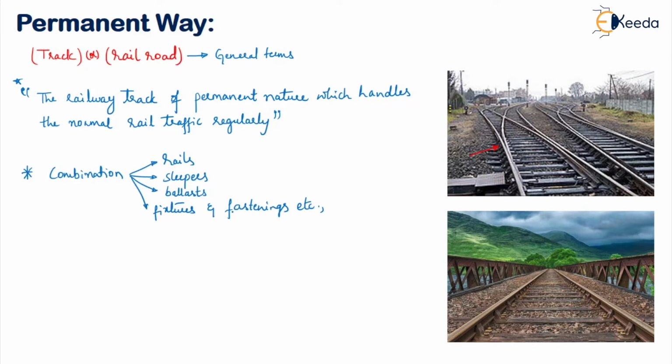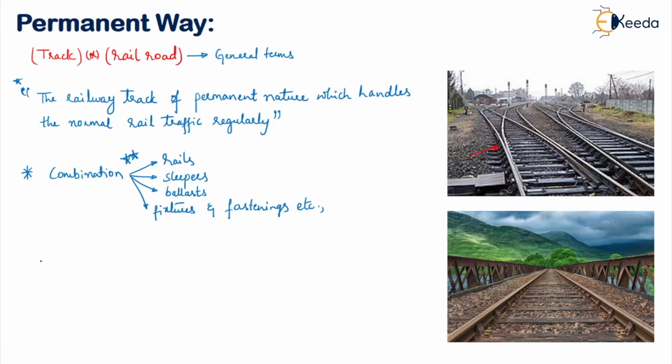So the combination of all these things will give you a permanent way. The more details of the components of the permanent way we'll see in the next lesson. For now, you just understand the meaning of the word permanent way.